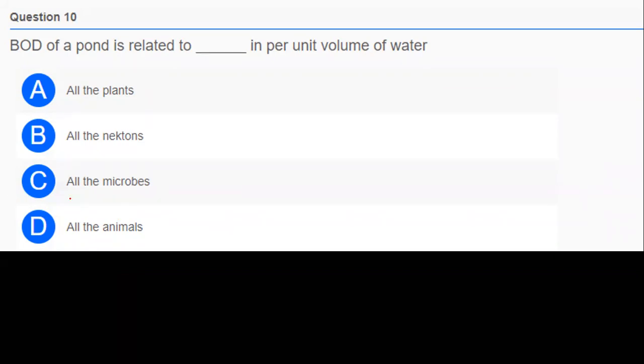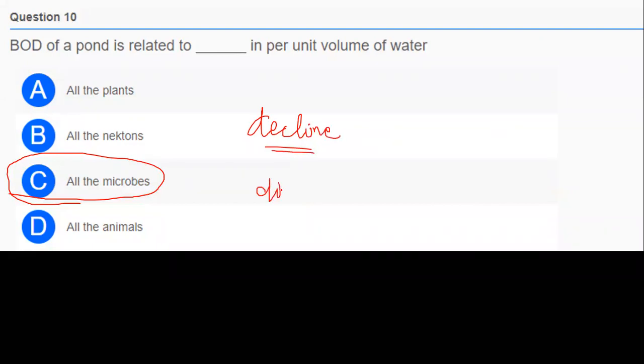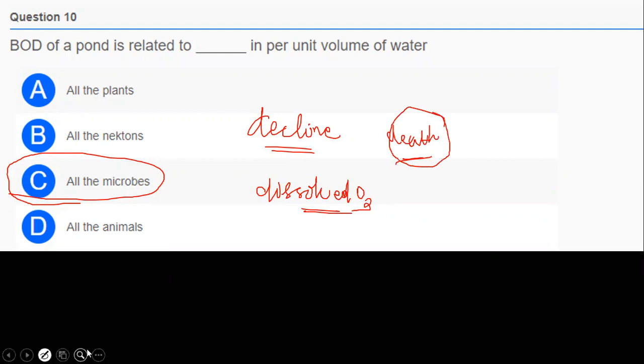Yes, the correct answer for the question is option C, all the microbes. These microorganisms involved in the degradation of the organic matter will consume a lot of oxygen, and as a result there will be a sharp decline in the amount of dissolved oxygen present in the water bodies, ultimately leading to the death of all the aquatic plants and animals.